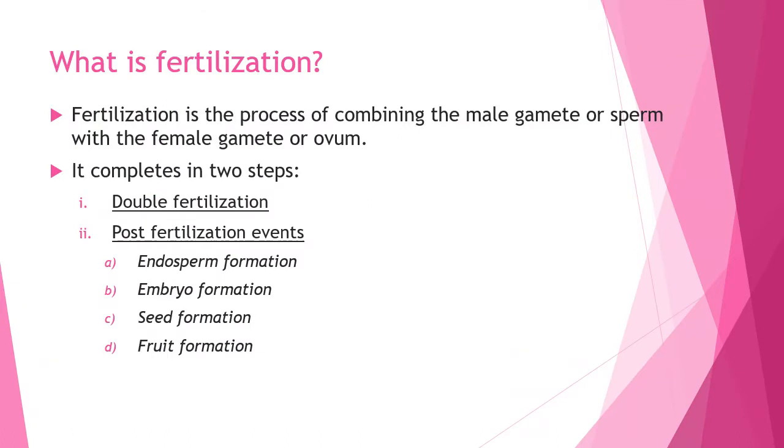So, what is fertilization? The process of combining the male gamete or sperm with the female gamete or ovum is known as fertilization. The product of fertilization is called a zygote, and then the zygote's product is seed and then fruit. This process is completed in two steps. First, double fertilization, after that post-fertilization events.